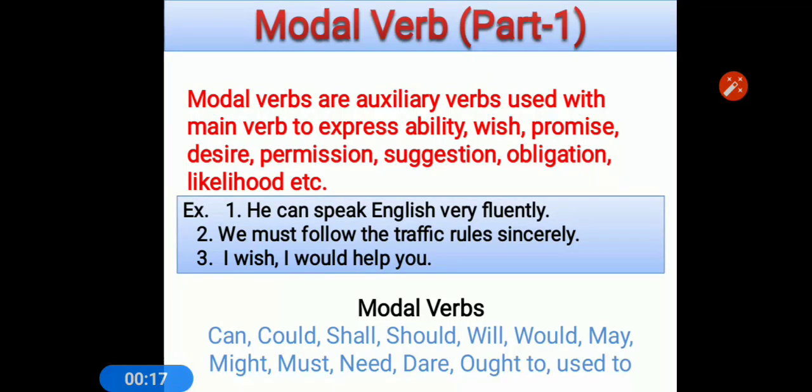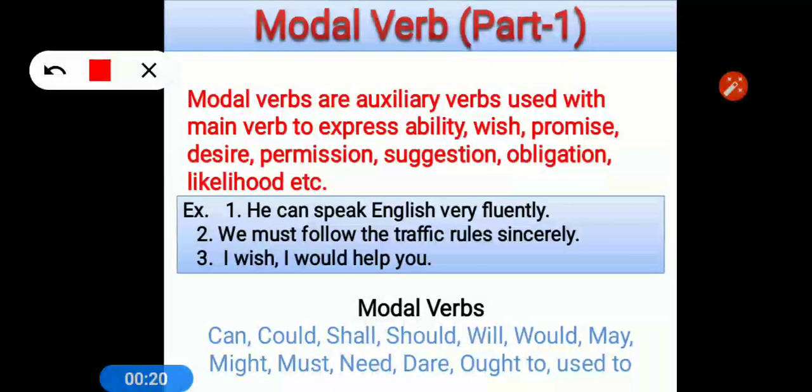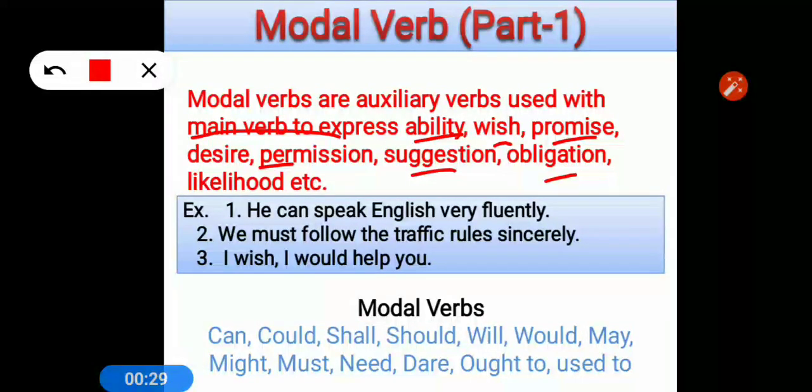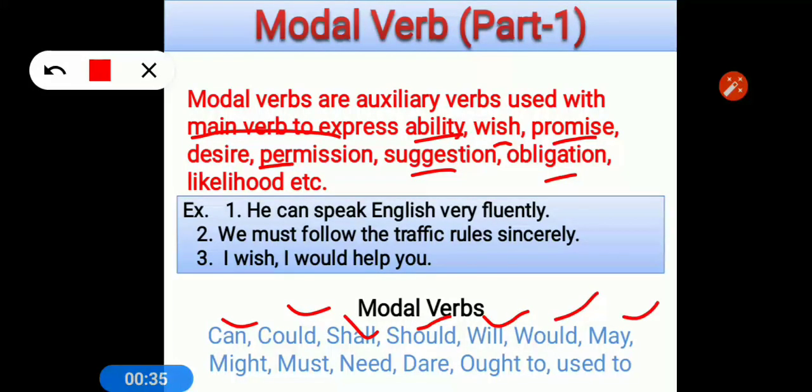We have studied that modal verbs are auxiliary verbs used before main verbs to express ability, wish, desire, permission, request, suggestion, obligation, likelihood, possibility, etc. These are the modal verbs: can, could, shall, should, will, would, may, might, must, ought to. These 8 modal verbs are known as pure modal verbs, but need, dare and used to are partial modal verbs because they are used as main verb as well as auxiliary verb, means helping verb. That's why they are known as partial modal verbs.